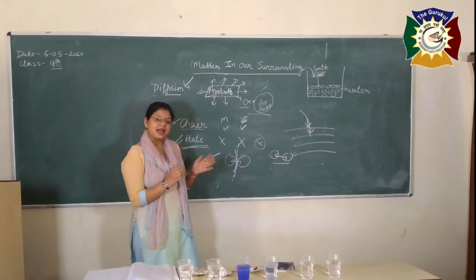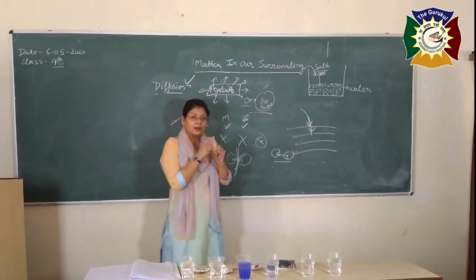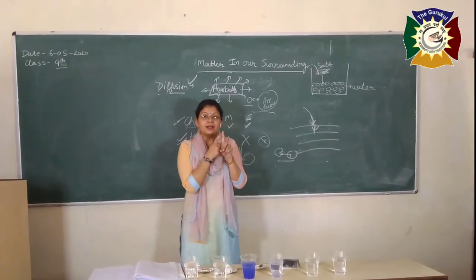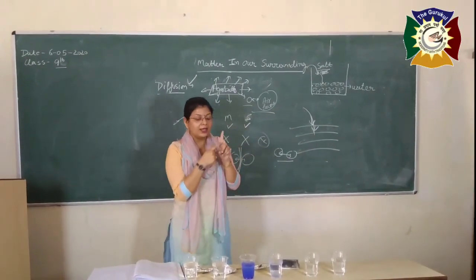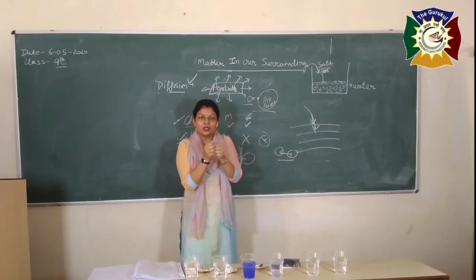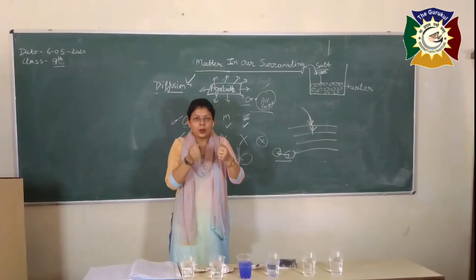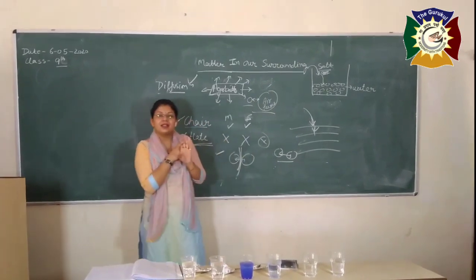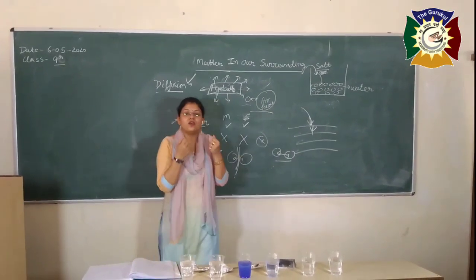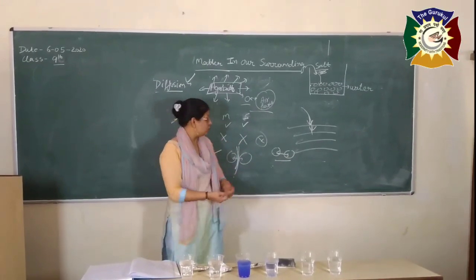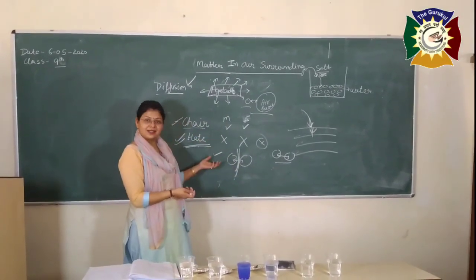The last is regarding the characteristics. Matter is made up of particles. The size of the particles is very small. There is a force of attraction between the particles. There is a space present between these two particles. And the fifth and last is that the particles of matter are constantly in motion. They are dynamic in nature. So these are the things which we discussed in our lecture.